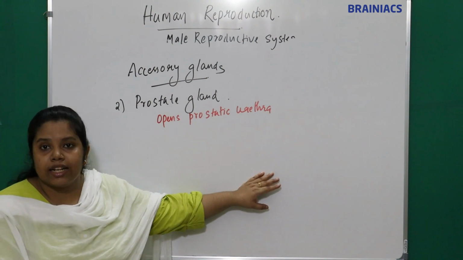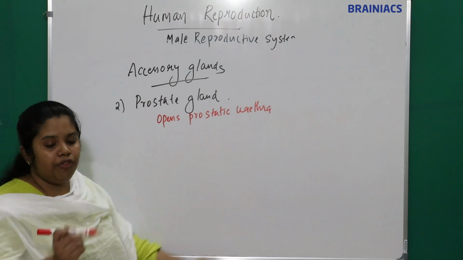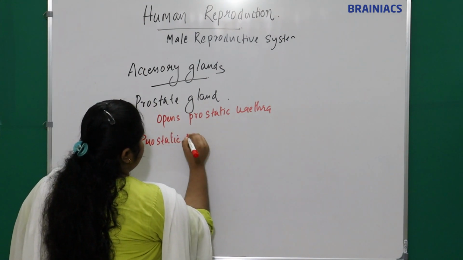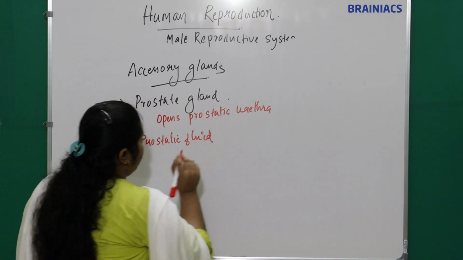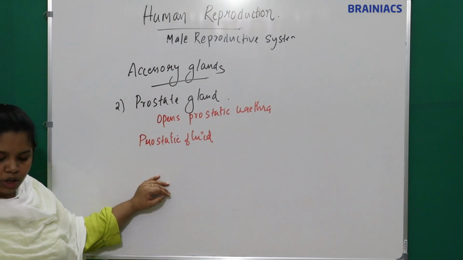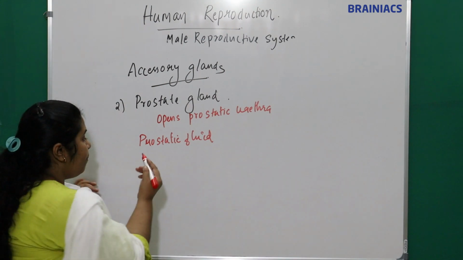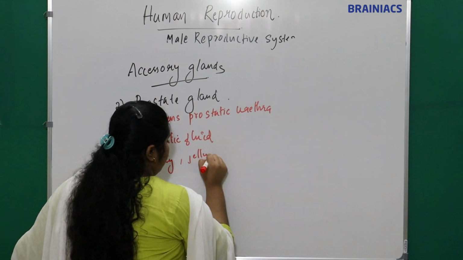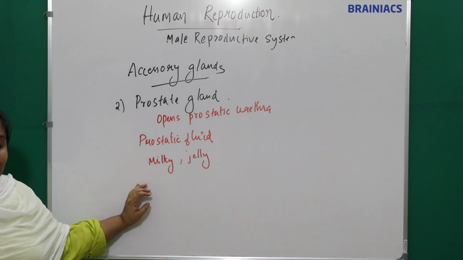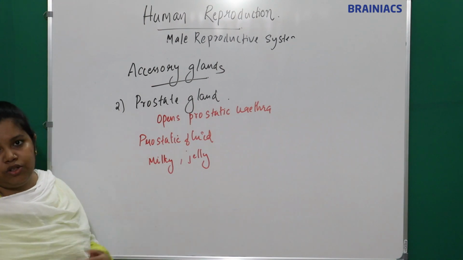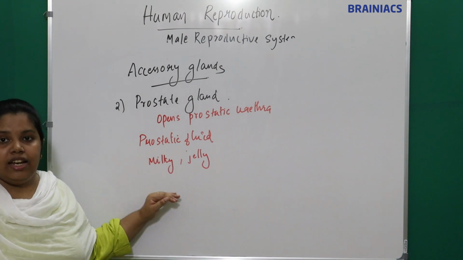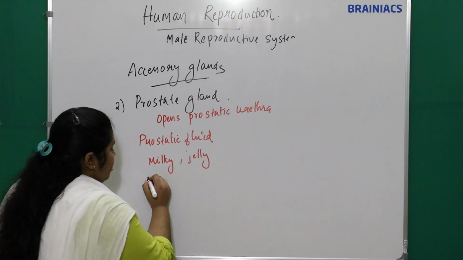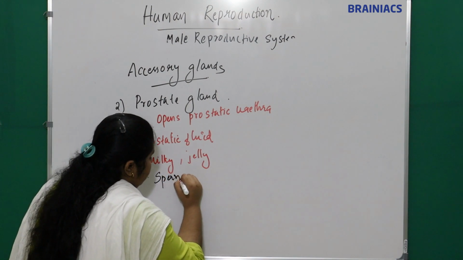And what will it secrete? It will secrete prostatic fluid. Prostatic fluid is milky white. It is not transparent, but a milky jelly-like substance. So what is the function of prostatic fluid? Its function is sperm activation.